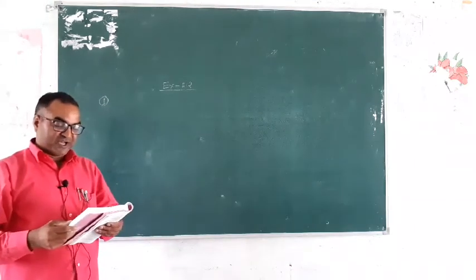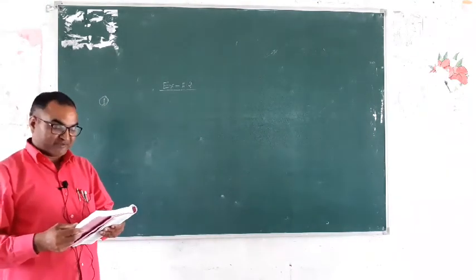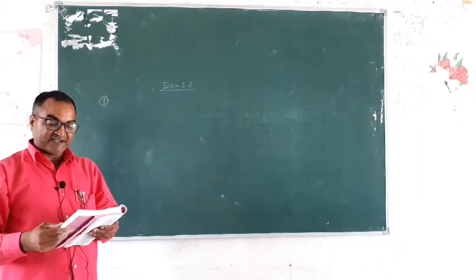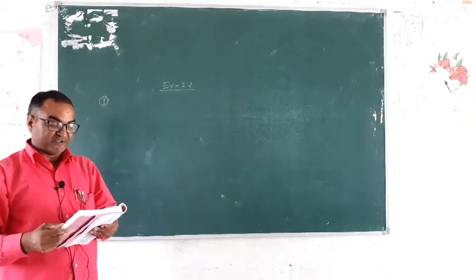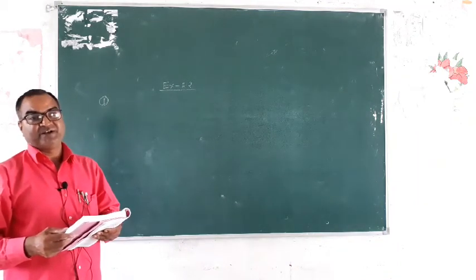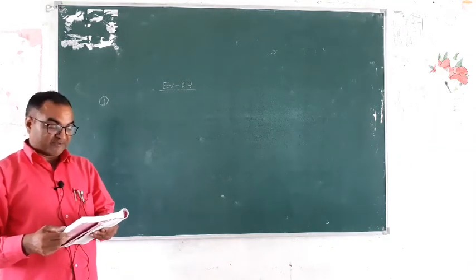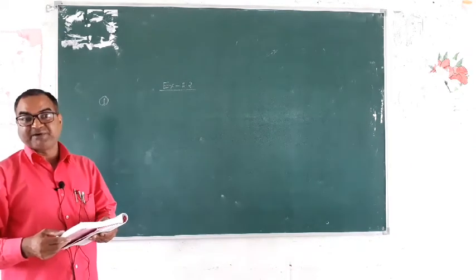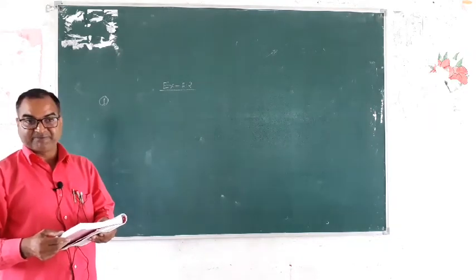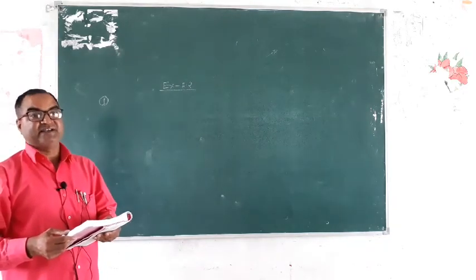Find the zeros of the following quadratic polynomials and verify the relationship between the zeros and coefficients. So a quadratic polynomial is given; first find the zeros, after that verify the relation.